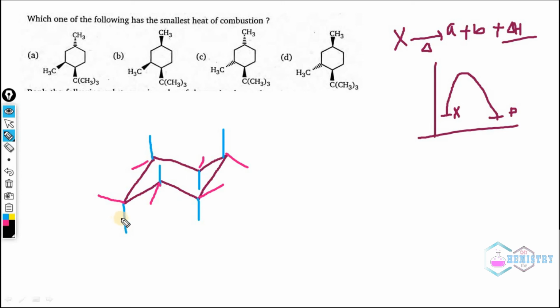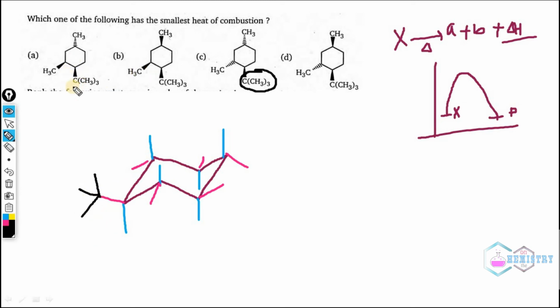It is the chemistry of the cyclohexane chair form that any group present in the equatorial position will be more stable. So the biggest group here is the tertiary butyl group. In all the cases, the tertiary butyl group is above the plane, and hence we will put it above the plane like that. This is the tertiary butyl group.